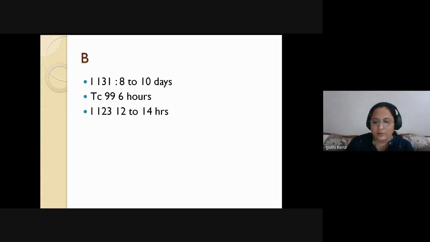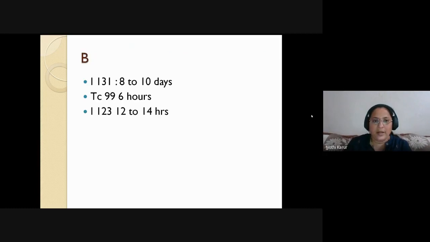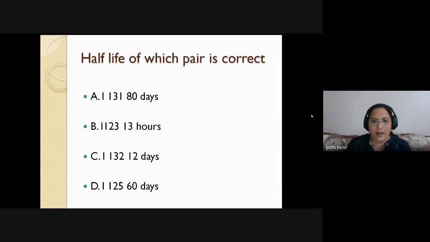Iodine 123 is 12 to 14 hours, so iodine 123 with 13 hours is the nearest answer.